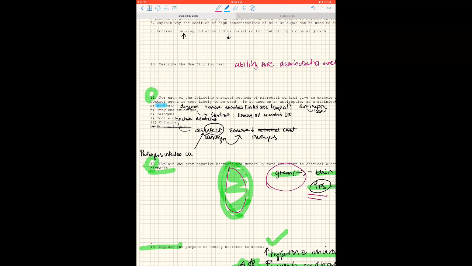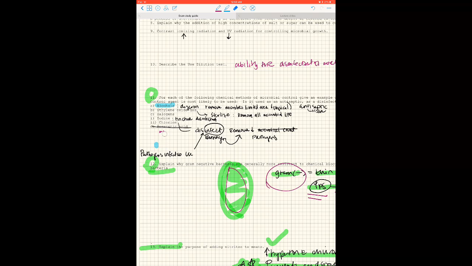For alcohols, remember she gave the example of if you're about to get a vaccination, you have to get a shot. They'll say this is your arm, and they'll scrub your arm really hard, and they'll try and remove germs from that area in a physical way.